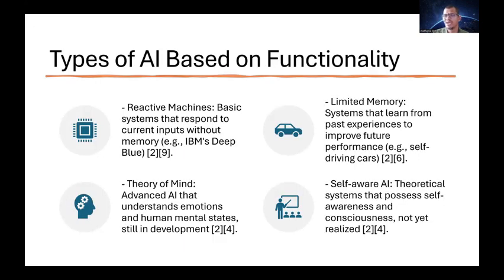The next one is the types of AI which are based on the functionality. Depending on the functions it can perform, we can categorize into four categories. One is the reactive machines. Second one is the limited memory. Third one is theory of mind, and the fourth one is self-aware AI. So these are the four categories of AI based on the functionality.